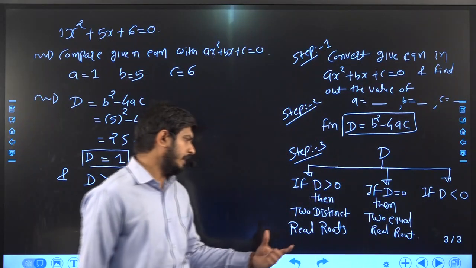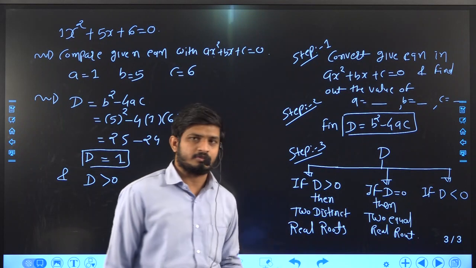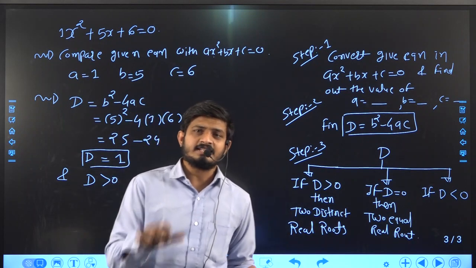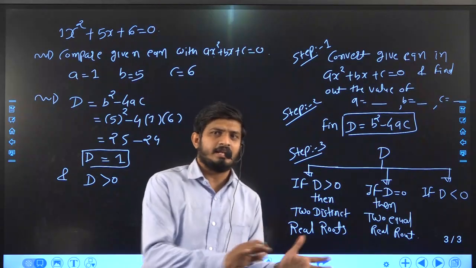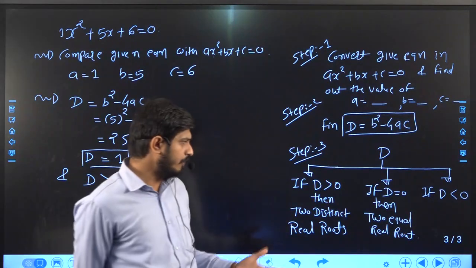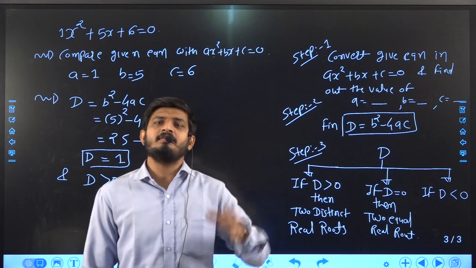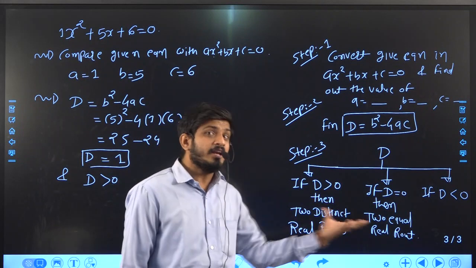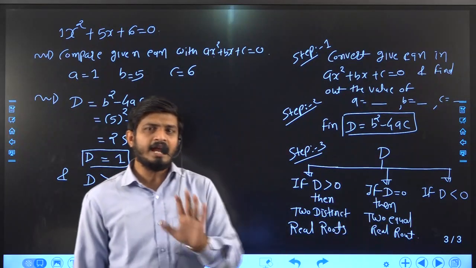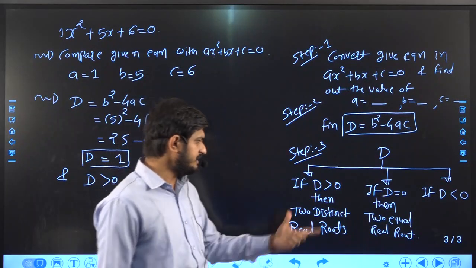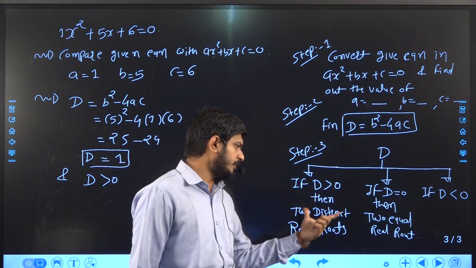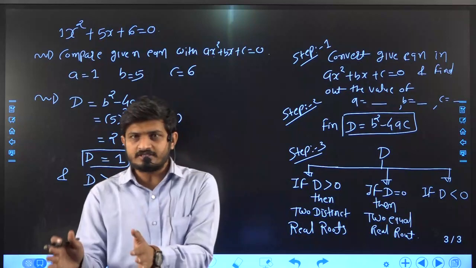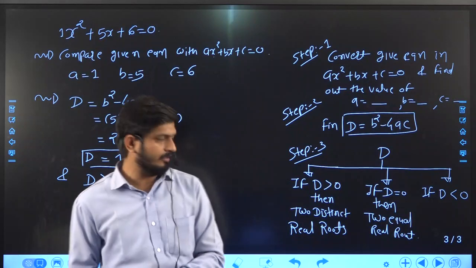See, I am always saying that there are real roots. Sometimes imaginary roots are also there. But in standard 8 and even in standard 10, you should bother about the real roots only. In 11th and 12th science and for A group students, imaginary roots are also there. But right now, you should notice only these distinct roots. Distinct means what? There are two roots and both the roots are different from each other.